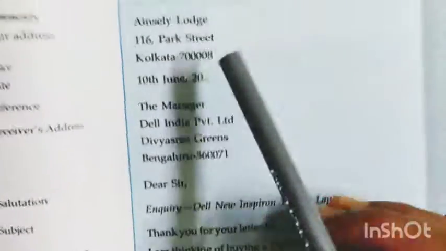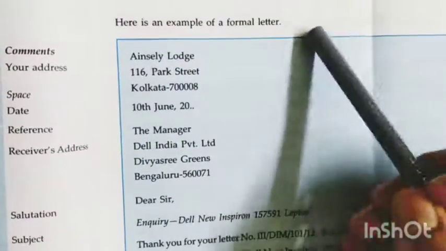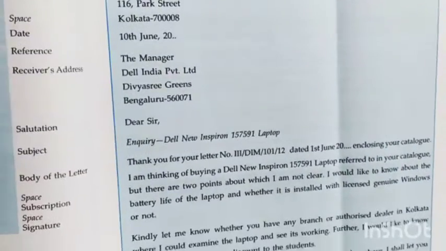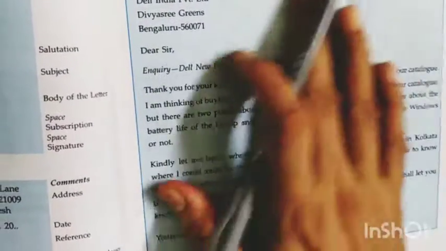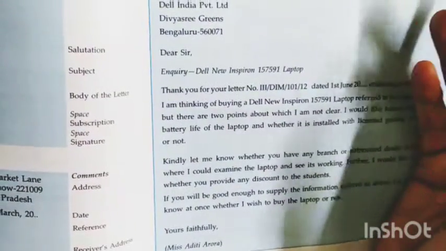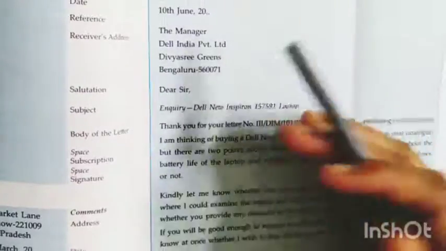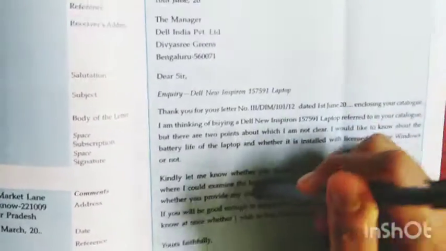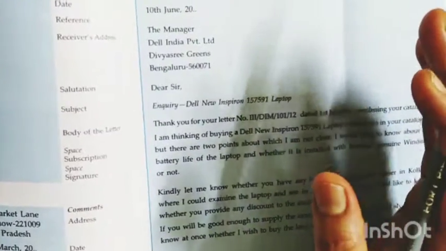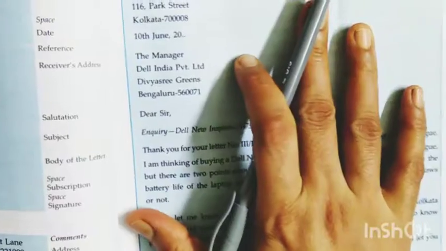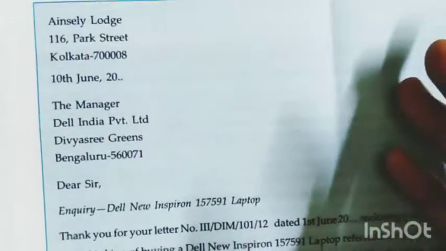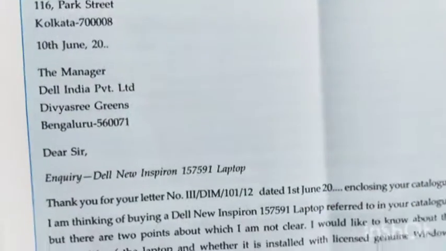Now come to this one. Here is an example of a formal letter. Just have a look at this formal letter. You have the example in your book also. Please go through the example carefully and go to the exercise and do the exercise, because you need practice to write more correctly. Look here, it is given completely.